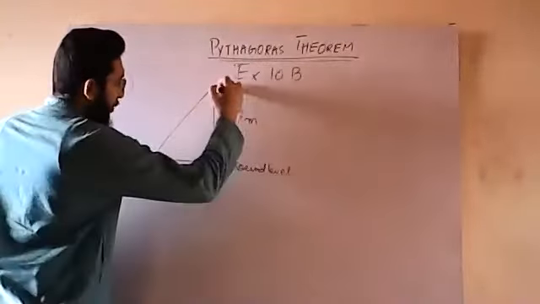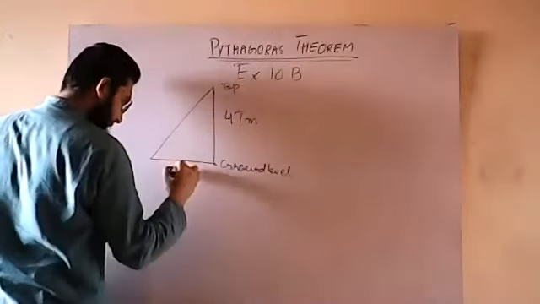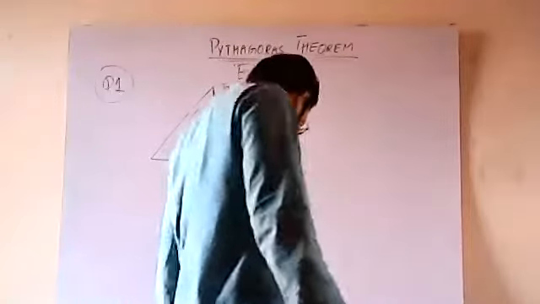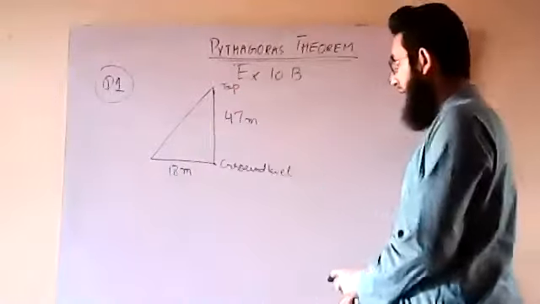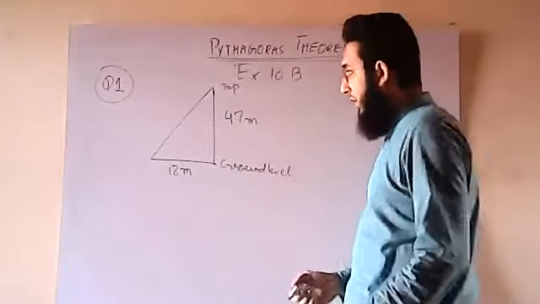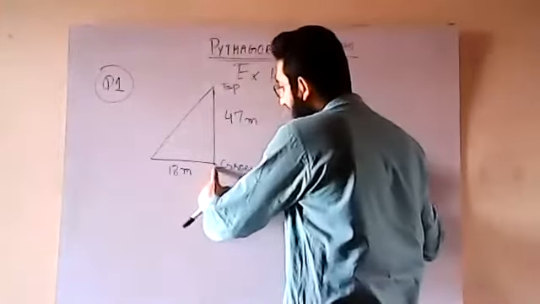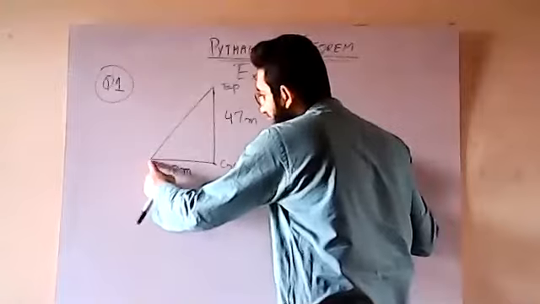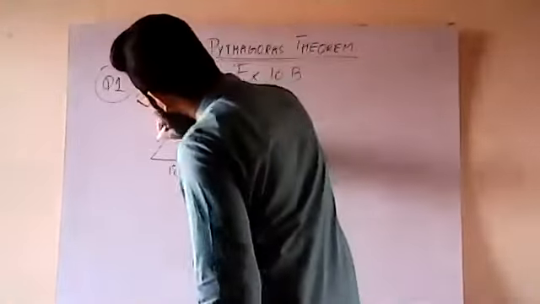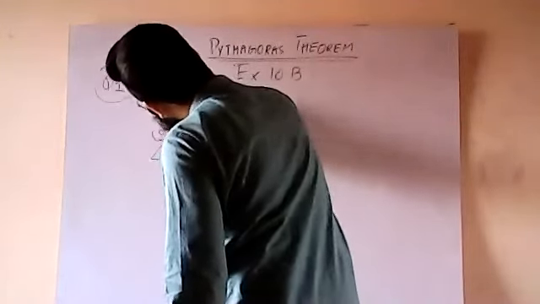This is the top of the post, this is the foot, and they are 18 meters away. What is the question asking? The question is asking: find the length of each cable. How are the cables attached? The cable is attached 18 meters away from the foot. This is the height of the top. And these are the cables.